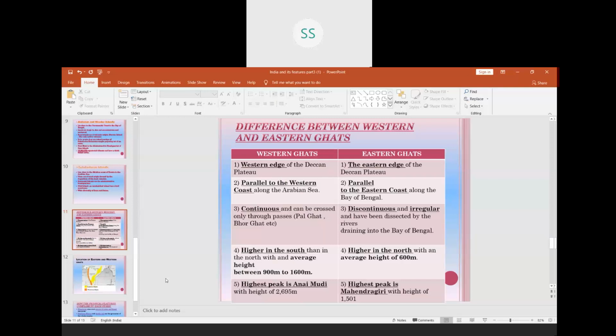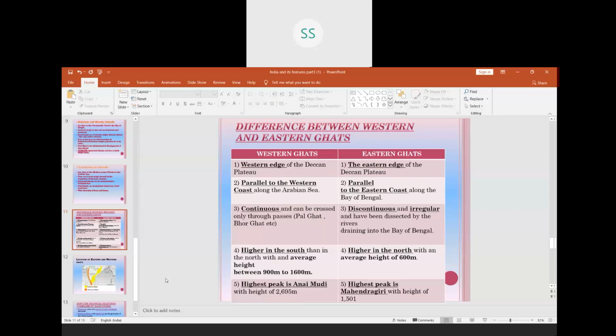Coming to the Western Ghats, fourth point, they are higher in the south than in the north with an average height between 900 meters to 1600 meters. Children, we have done that. Plateaus do not have many peaks, and they are not very high.